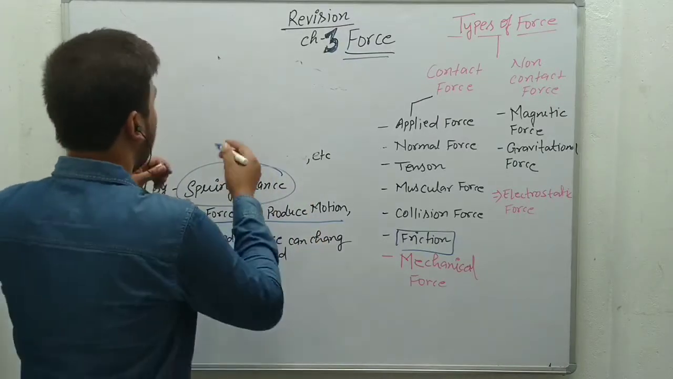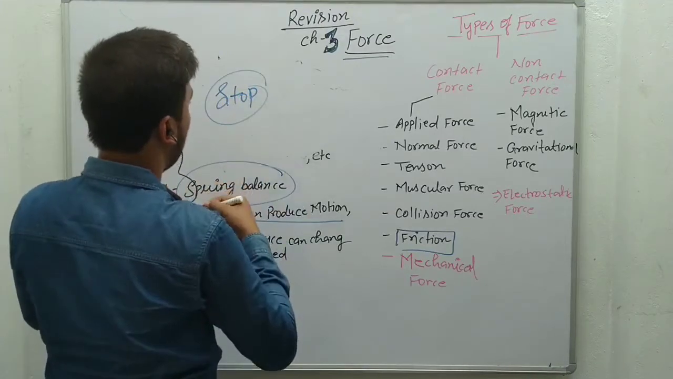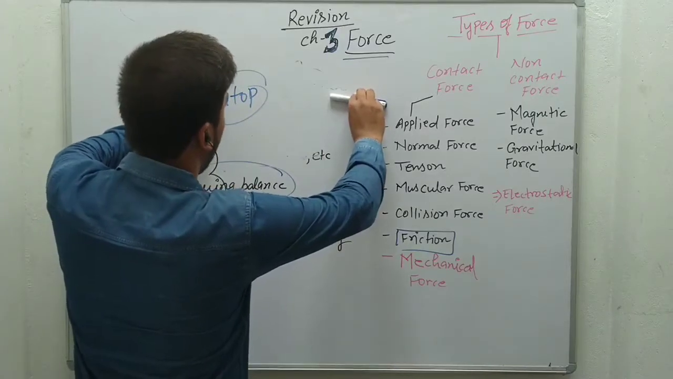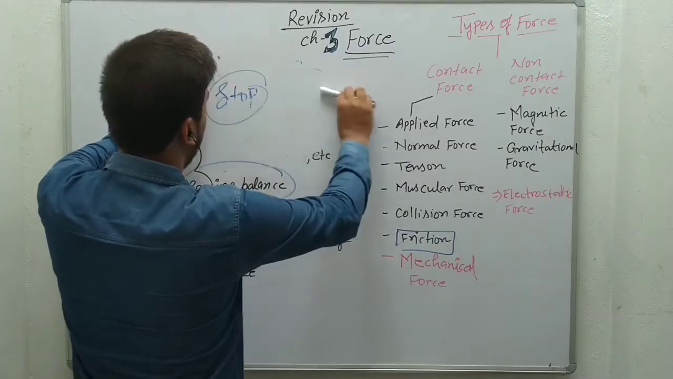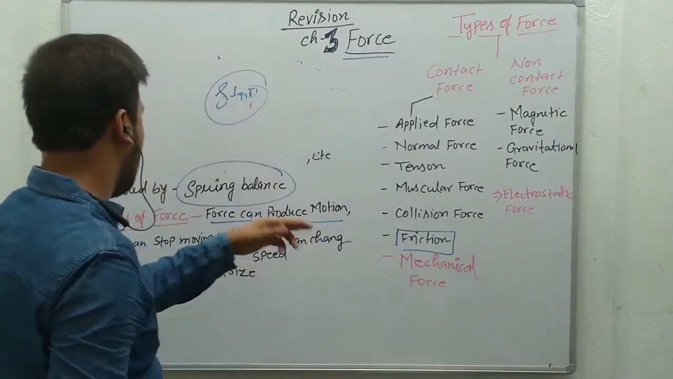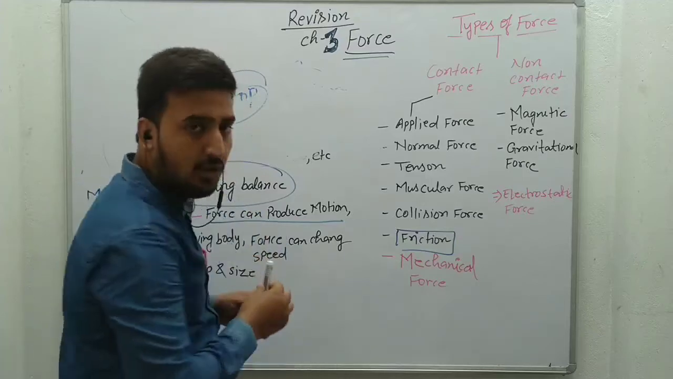Or it can stop the body. How can it stop the body? Suppose this is the applied force when the body is coming in this way, and when we apply the force, it will come here and directly stop. So we can say force can stop the body, force can change the speed of the body, and force can change the direction of a body.